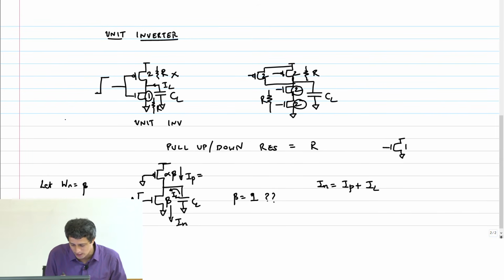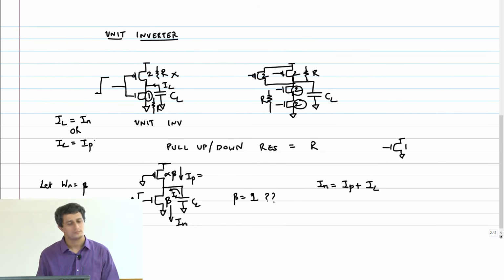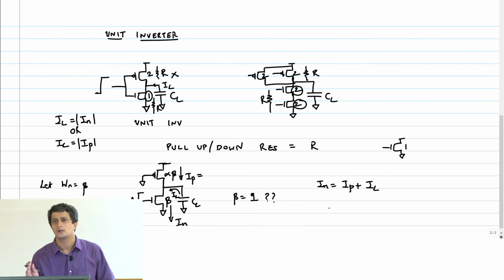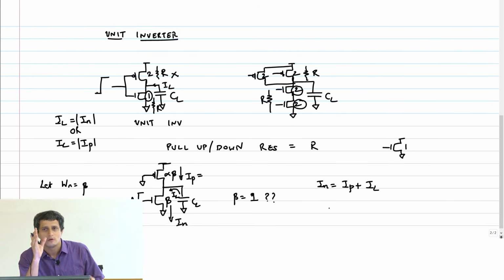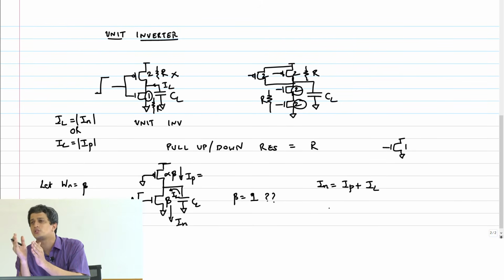So we had the condition that IL was equal to IN or IL equal to IP, at least in magnitude. Let me not worry about that sign. All the current that was available from the transistor was used to discharge the load, and ultimately that's what determines delay.